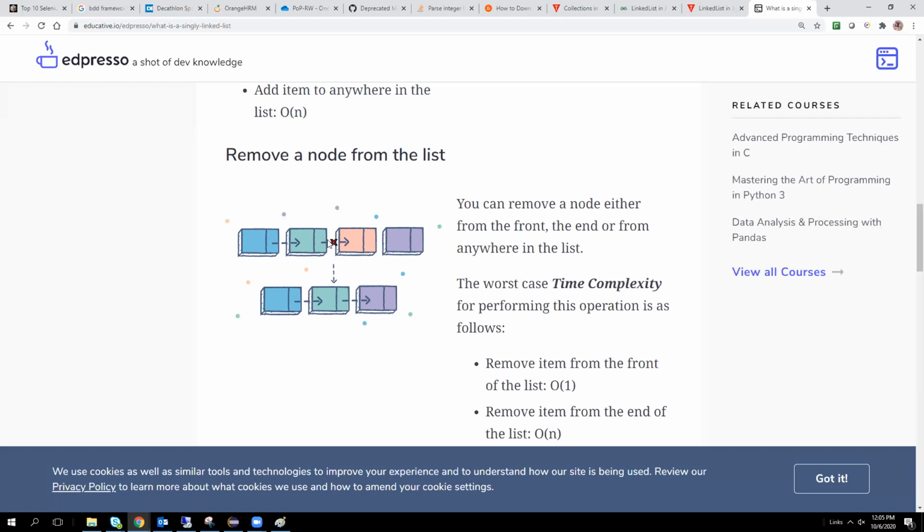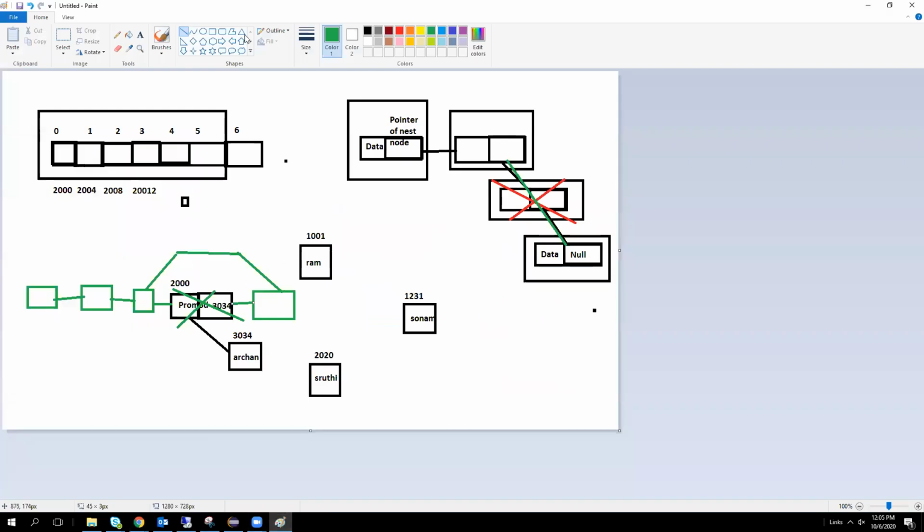Is it clear? Is there any clarification? I mean, is there any doubt? No, maybe we'll try, then we'll see. Try. Okay. Once you understand the single linked list, then only we can go to the double linked list and circular linked list. You got the point, this one? I mean, like address, pointer, node, you got the points? Yeah, I got it.